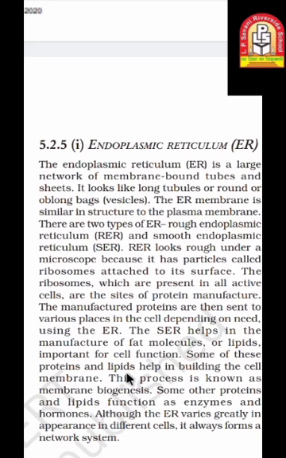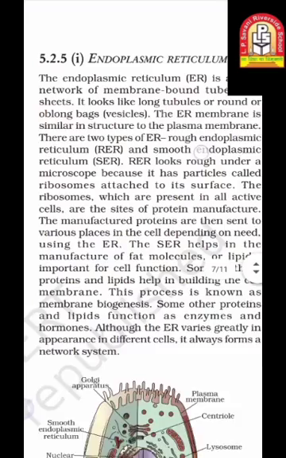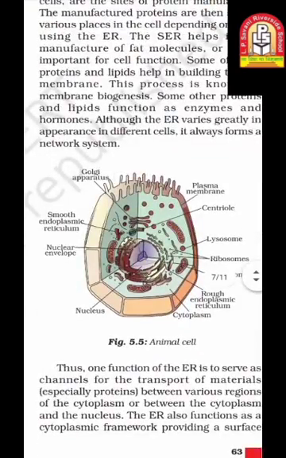Some of these proteins and lipids help in building the cell membrane. With the help of this produced protein and lipid, the endoplasmic reticulum helps form the cell membrane. This process is known as membrane biogenesis. Some other proteins and lipids function as enzymes and hormones. These proteins and lipids which are generated by the ER will function as enzymes and hormones. About hormones and enzymes you already learned in the 8th standard.